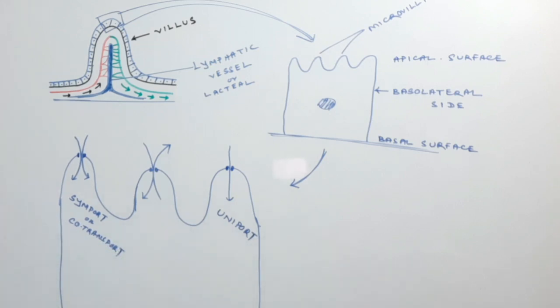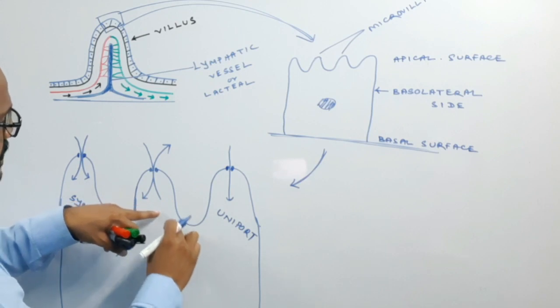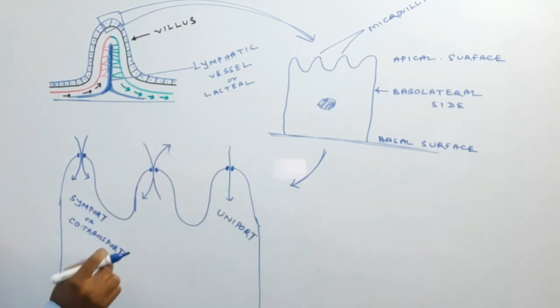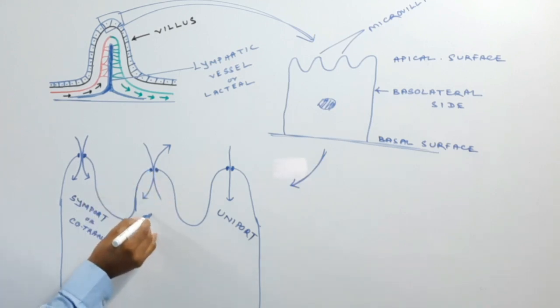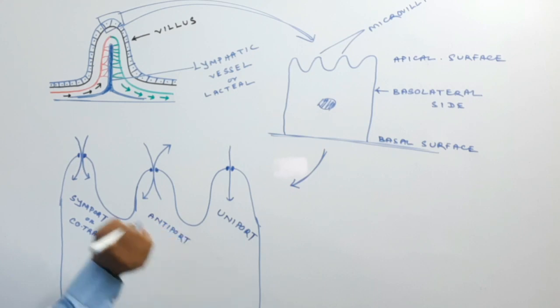Okay, if one substance enters in and one gets out through one channel, one gate, or by the help of one protein, then this is known as the antiport.